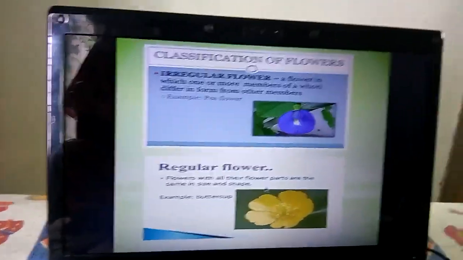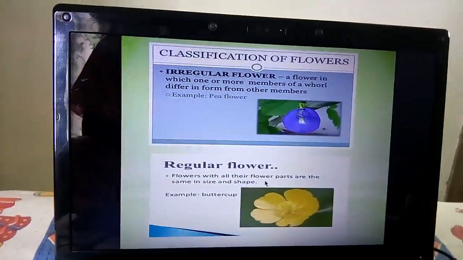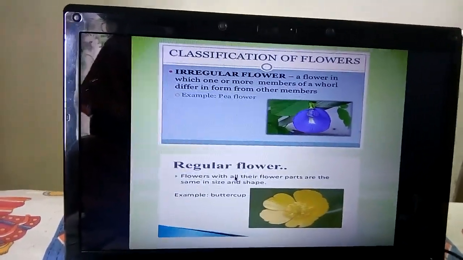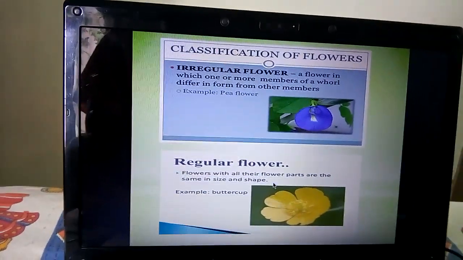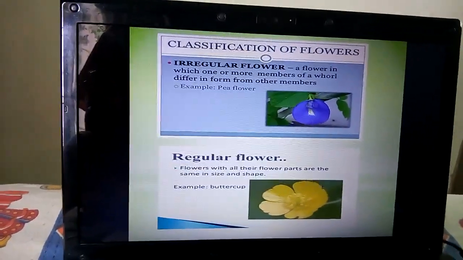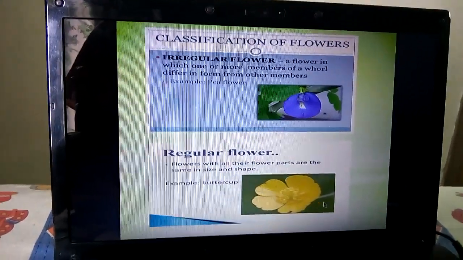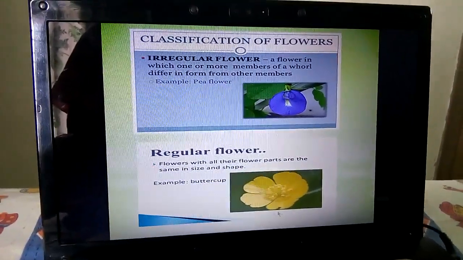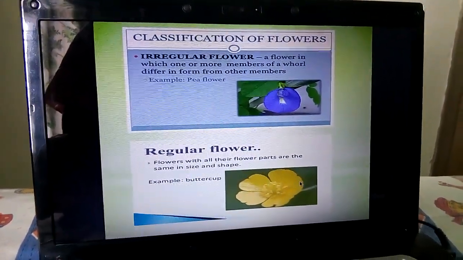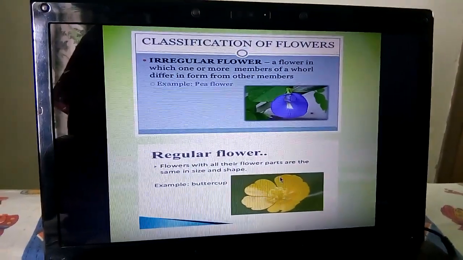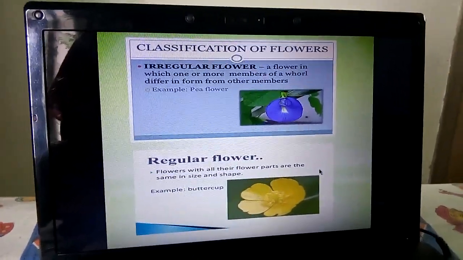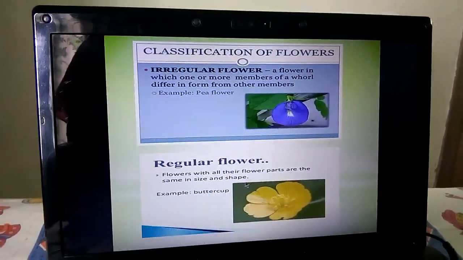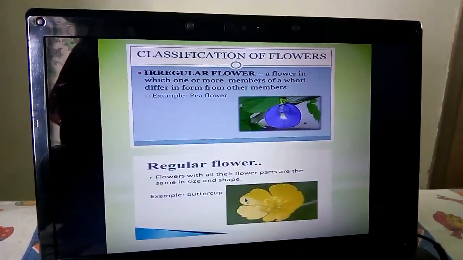Next, know about regular flower. A flower with all its floral parts the same in size and shape is known as a regular flower. For example, buttercup. This flower is known as buttercup. China rose is also a regular flower. Look at this flower. All the floral whorls like sepals and petals are the same in size and shape. That's why when all the floral parts are the same size and shape, these flowers are known as regular flowers.